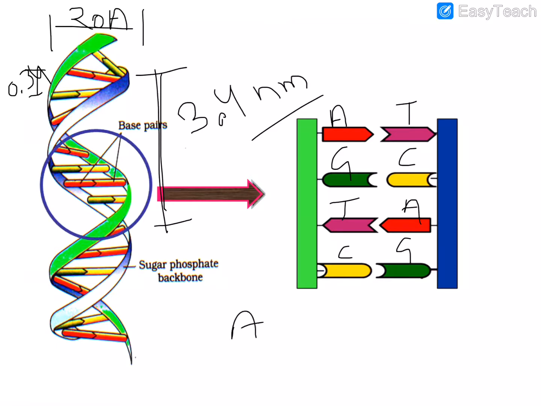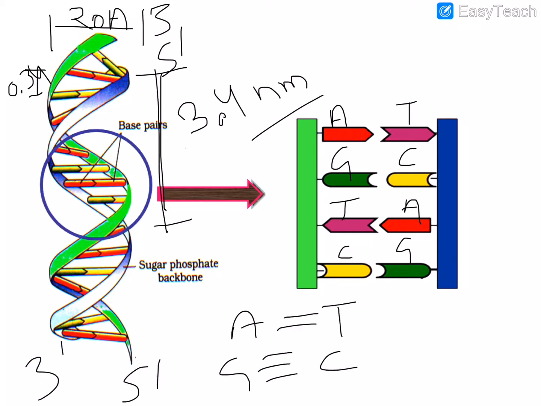So adenine is complementary to thymine and forms 2 hydrogen bonds, whereas guanine forms 3 hydrogen bonds with cytosine, and these hydrogen bonds stabilize the double helical structure, the 2 polynucleotide chains. And if one has a 3' end, then the other has a 5' end, and if one has a 5' end, the other has a 3' end. So those 2 strands are 3' to 5' and 5' to 3'.